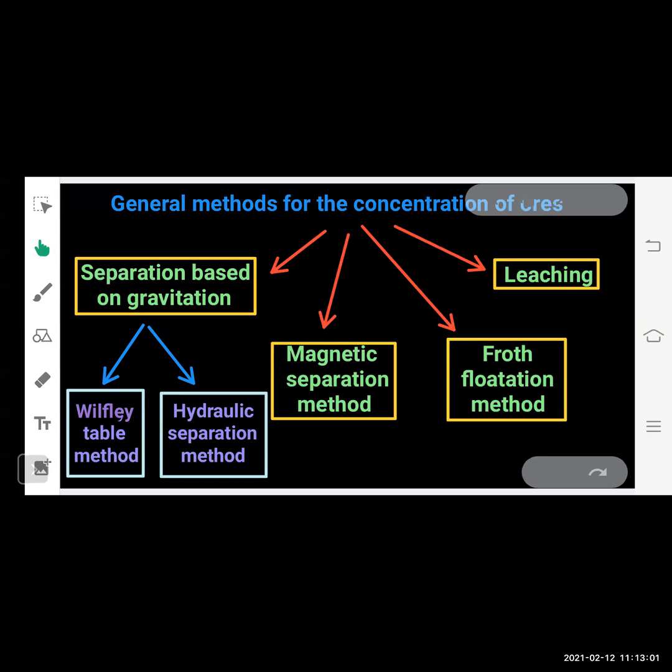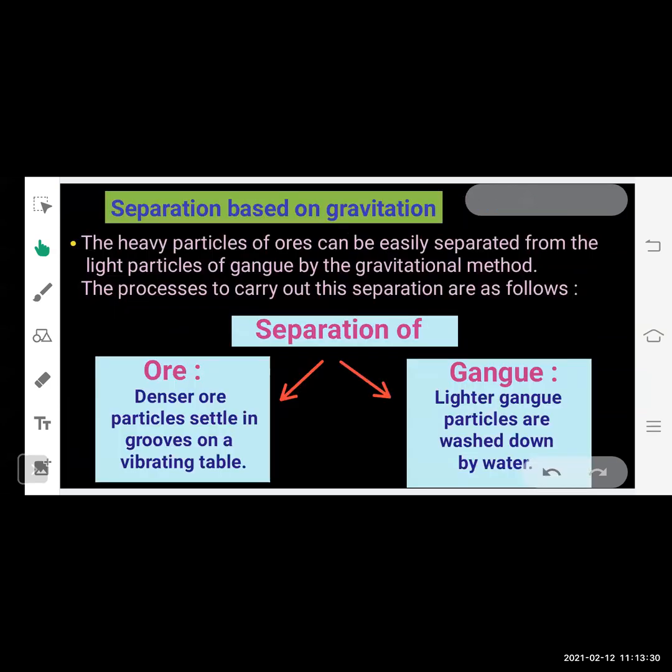The first one is separation based on gravitation. This process is further divided into two types: Wilfley table method and hydraulic separation method. The second method is magnetic separation method, then the flotation method, and the leaching method. In this module, we are going to study these two methods: separation based on gravitation and magnetic separation method. So let's see the separation based on gravitation.